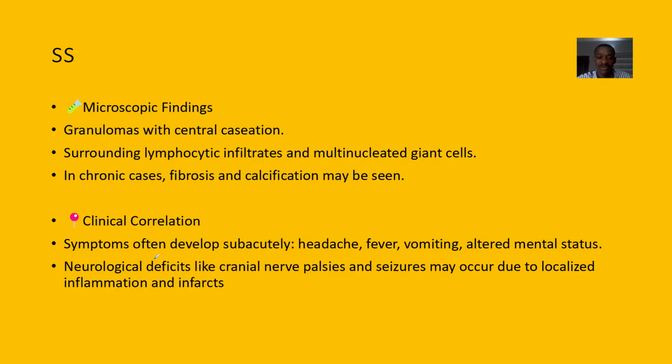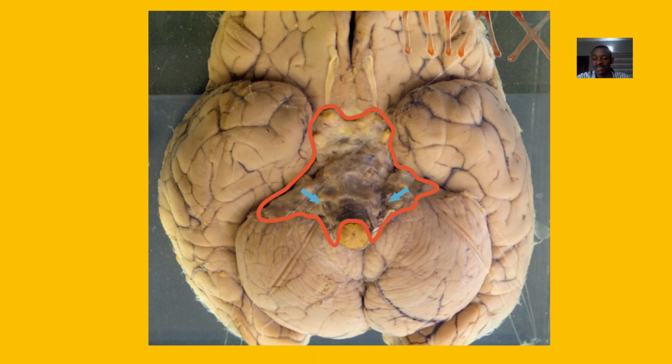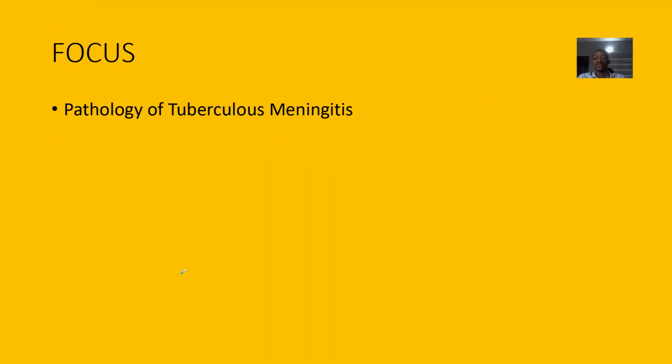So clinical correlation, symptoms often develop subacutely. So you are having headaches, fever, vomiting, altered mental status. Then neurological issues like cranial nerve deficits, and seizures can also develop. Okay, so that's it for tuberculous meningitis.